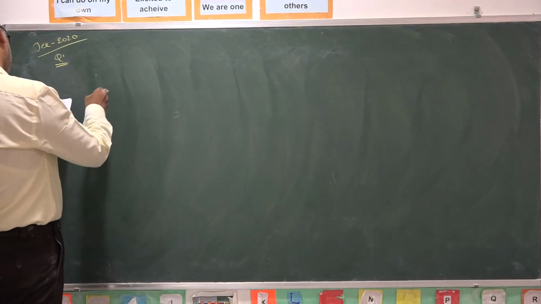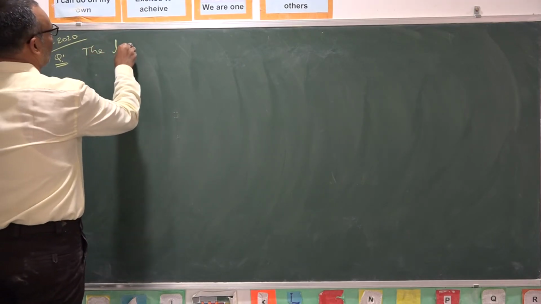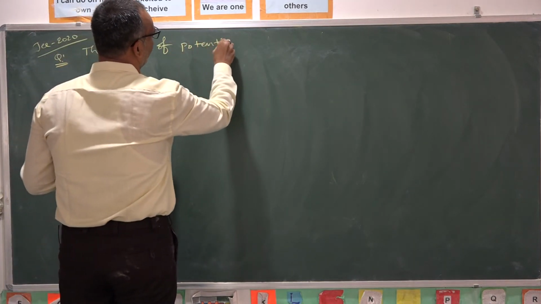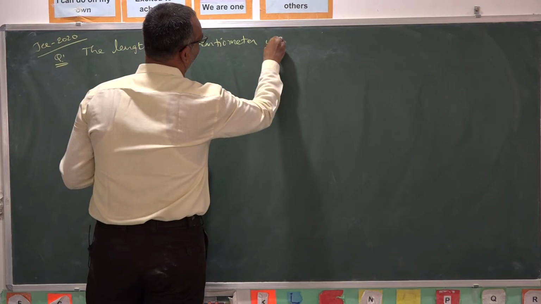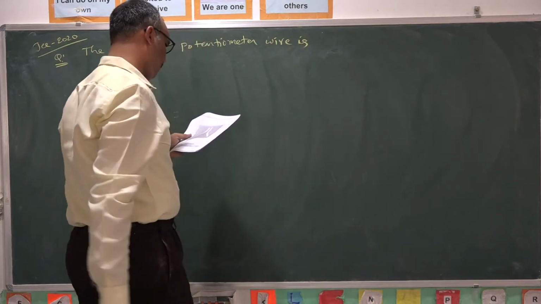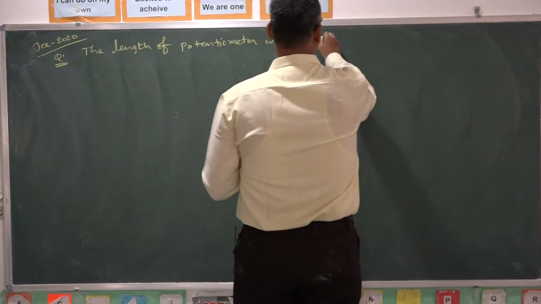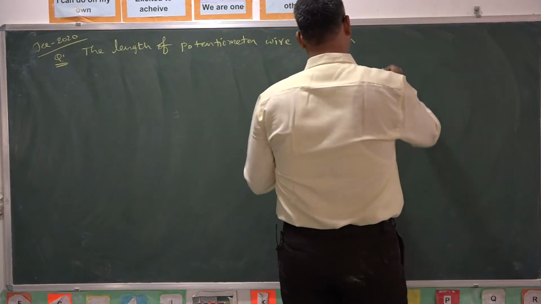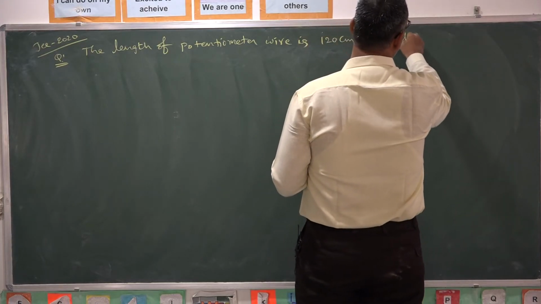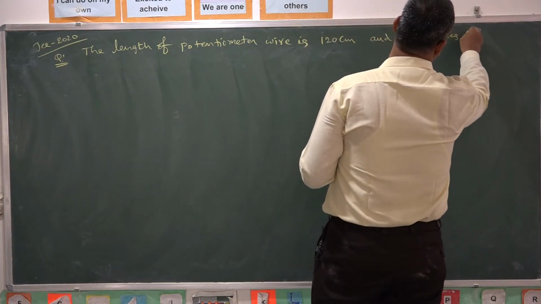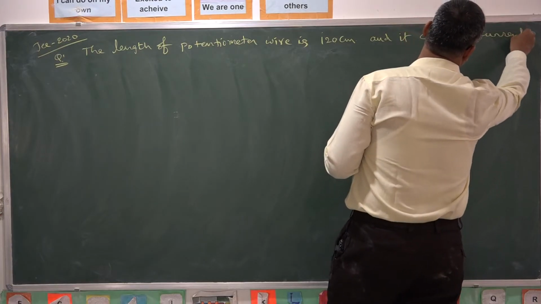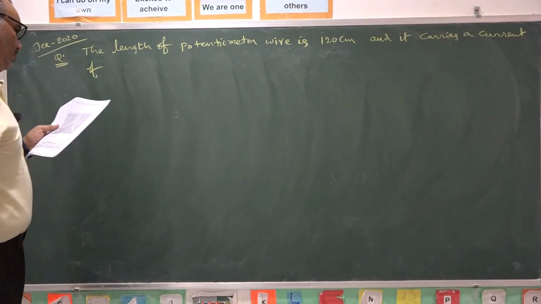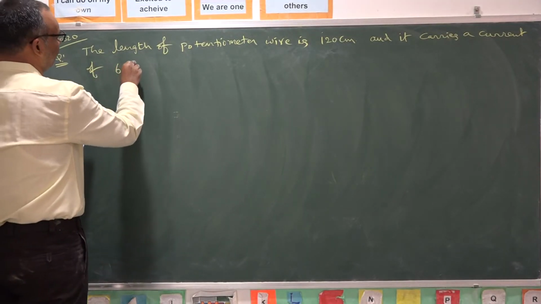The length of potentiometer wire is 120 centimeters and it carries a current of 60 milliamperes.